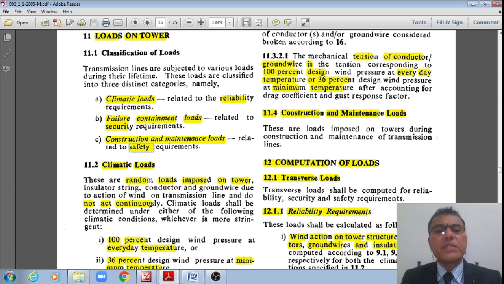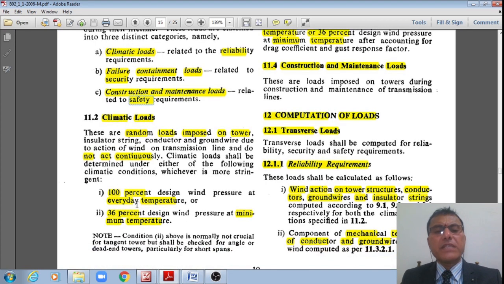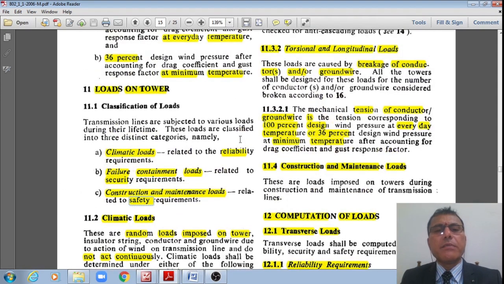These won't act continuously, right? That is how they shall be taken as follows: whichever is more, 100% of design wind pressure at everyday temperature, as we have discussed in the previous case, as well as 36% wind pressure at minimum temperatures, right?